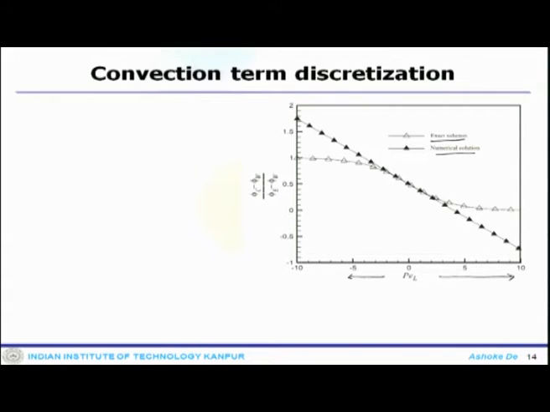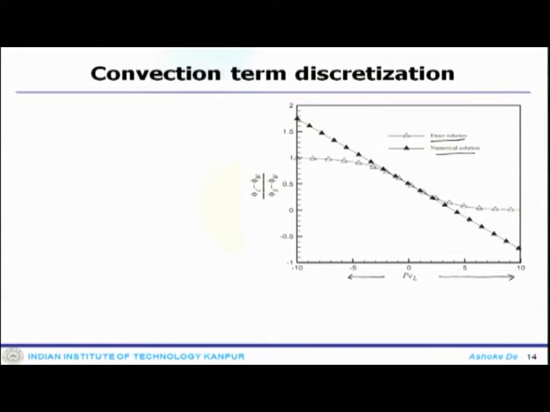What you can immediately see from here is that this is my exact solution pattern, and this is what my numerical solution provides, which is more like a linear profile.